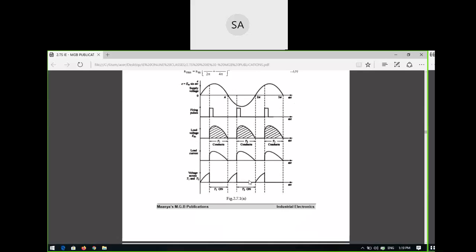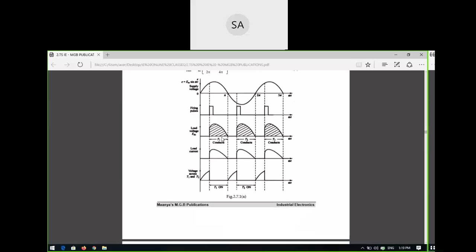But what is the difference? The main difference is that the half cycle is there on the positive side, but the full half cycle is not present in the negative half cycle, only some portion is there. So it is the same as your full wave rectifier, but the full half cycle is not there. Some portion is missed, and you know well the reason.